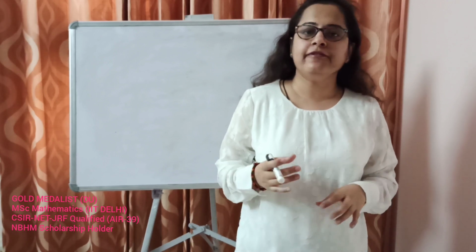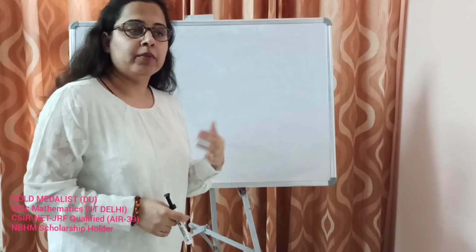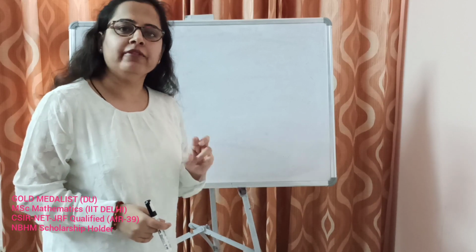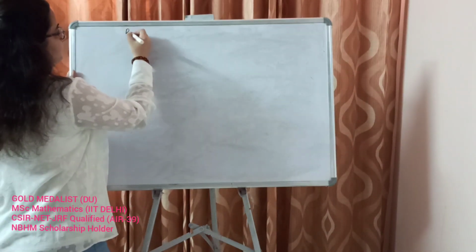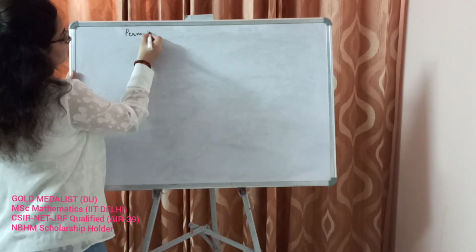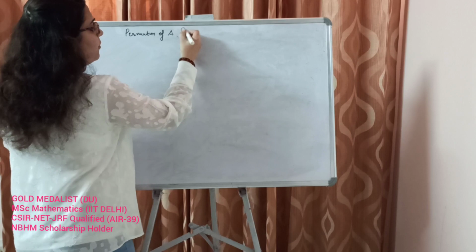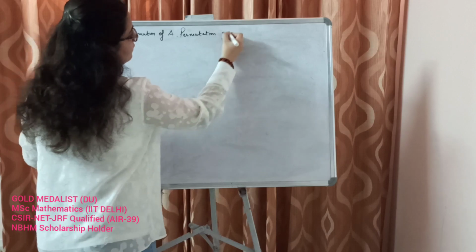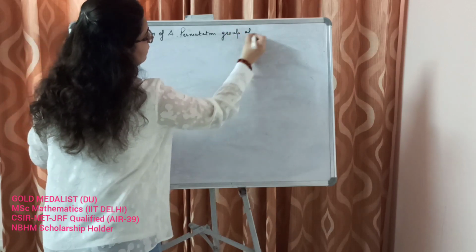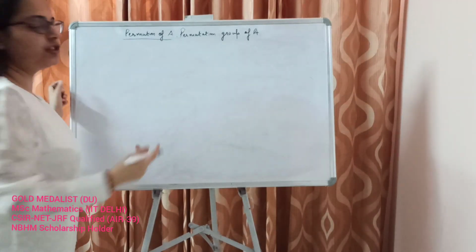So for that, first of all, we learn what is a permutation. A permutation of a set, we define a permutation on a set. Permutation is nothing else but a function defined on a set. So let's learn the definition of permutation, and permutation group of A. Okay, so what is a permutation? It's nothing else, it's a function.